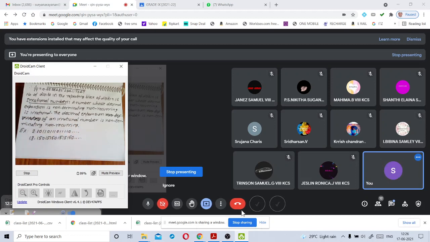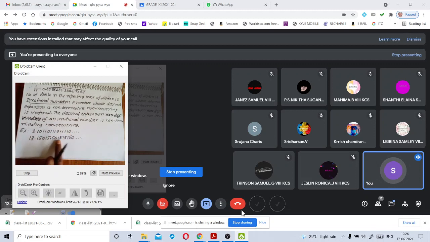Previously, we have learned the definition of an irrational number as a number which cannot be written in the form of p by q, where p and q are integers and q is not equal to 0. That is one definition of an irrational number, and this is another definition of an irrational number: a number whose decimal expansion is non-terminating, non-recurring.